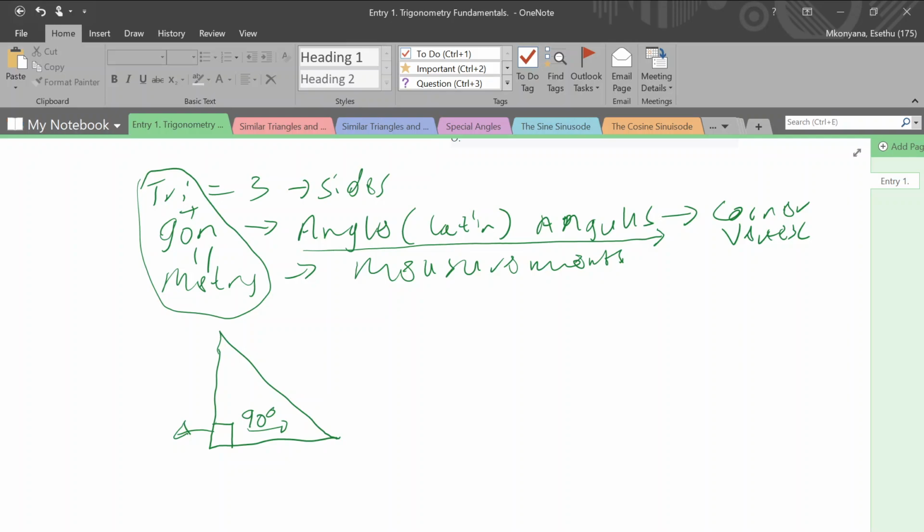Now, as to why we use degrees to measure angles, that's another story, because it also uses base 60 for measurements. It's a calculation method that uses base 60 that we use for angles, but there's a lot of history to that. We're not going to go into that.